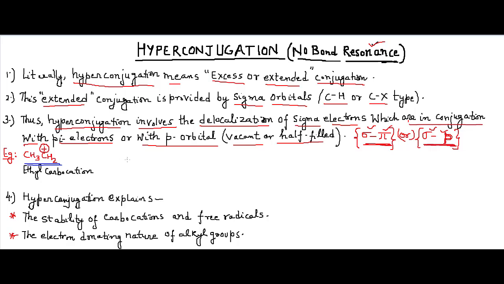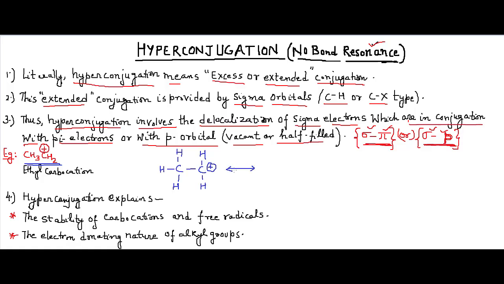We can write hyperconjugation structures for the ethyl carbocation in a similar manner as we write resonating structures. To visualize the hyperconjugation structures, I'll write the ethyl carbocation in its expanded form, showing all the hydrogens and the carbons with bonds.